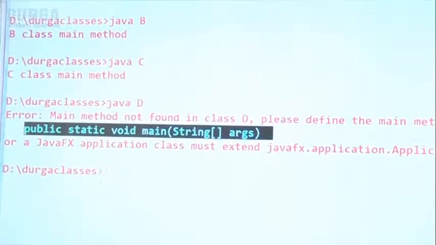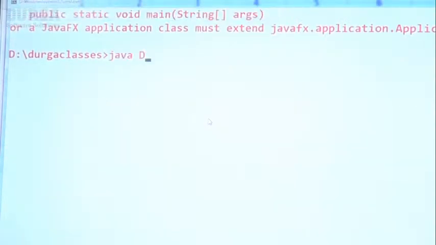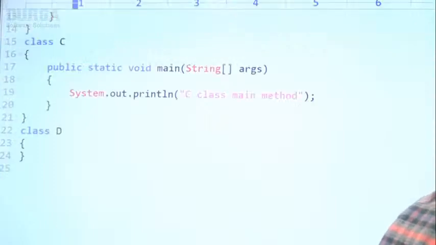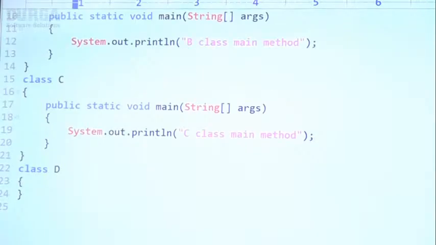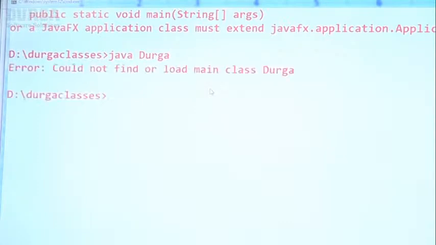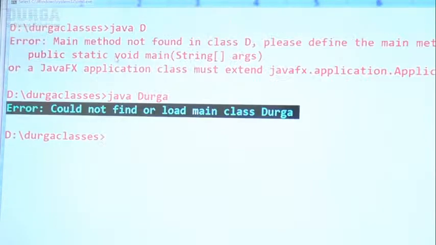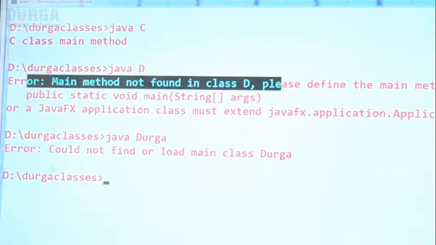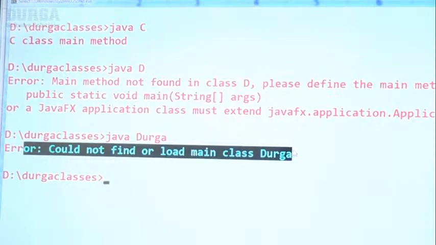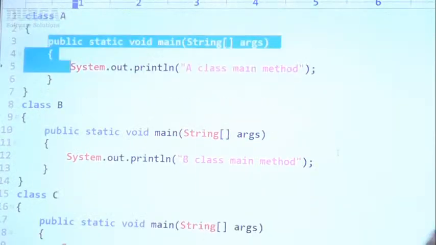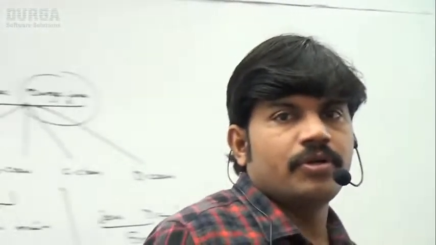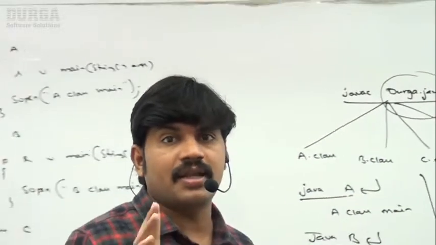Okay. Now my target is java Durga. I'm taking, sir, the Durga dot class file is not there because there is no class named Durga. What will happen? Error: could not find or load main class Durga. Are you getting? Here the main method is not available, but there the dot class file is not available. Like this it's going to tell. Okay, please make sure you people have clear clarity up to this.